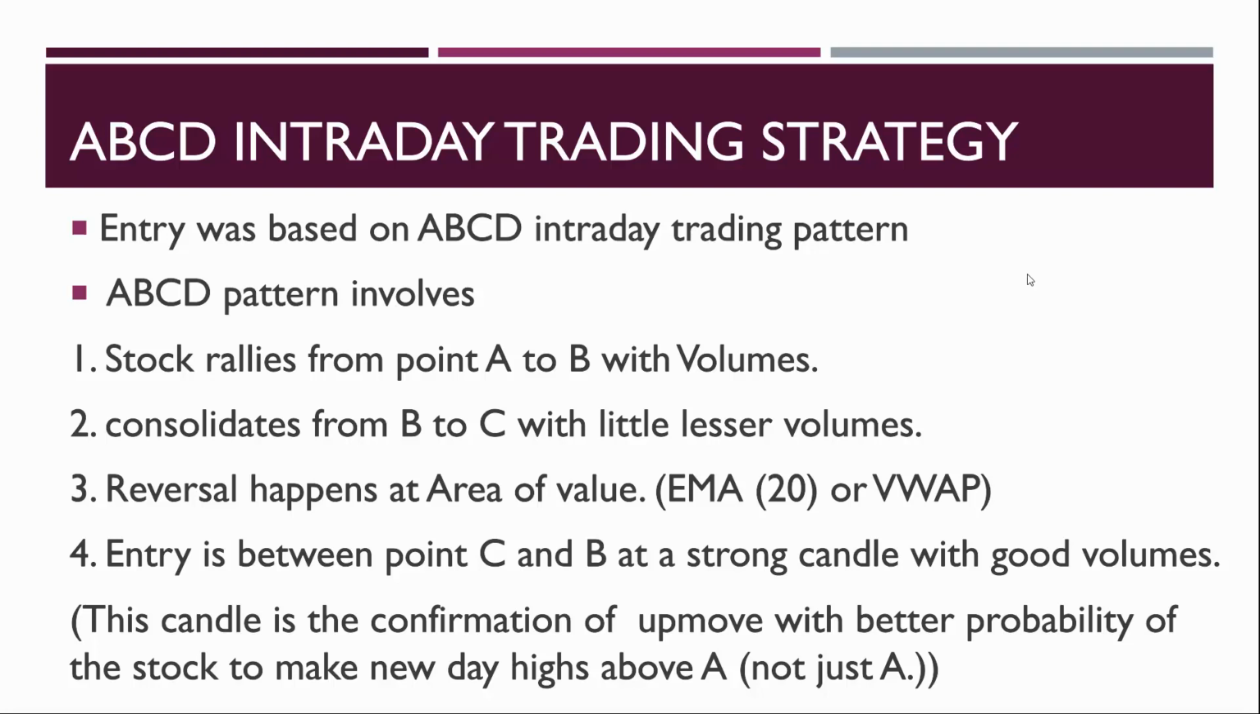So entry will be between point C and B with a strong candle with good volumes. This candle is the confirmation of an up move or a down move, with a better probability of the stock making new day highs above A, or below A in a downtrend. Not just A, it just keeps going down.